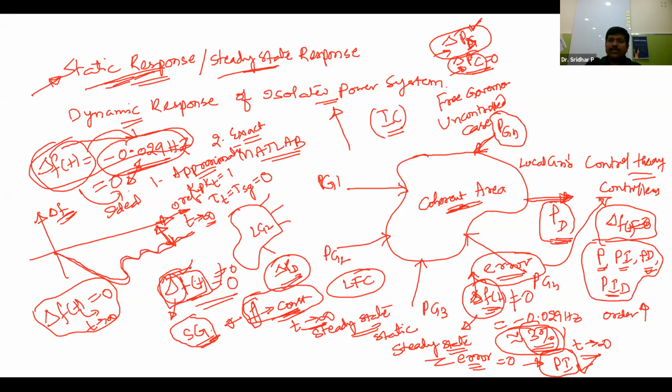So finally the conclusion is, you have to go for a PI controller in order to make the steady state error equal to 0. Without the PI controller, if you draw our isolated power system, this is the delta PC. Now it will be given to the speed governor, with transfer function 1 plus sTSG. Then it will be given to the turbine, KT by 1 plus sTT.